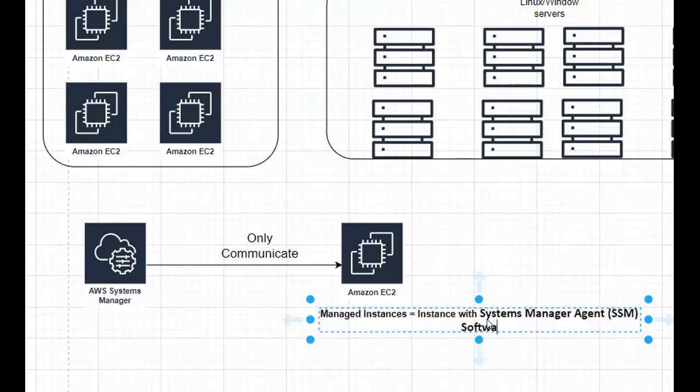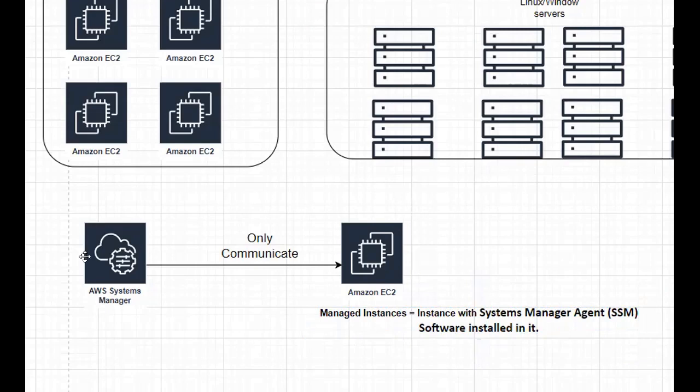This is a software we need to install. So an instance with Systems Manager Agent already installed in it, that type of instances we call system managed instances. Only with these managed instances can this AWS System Manager communicate.